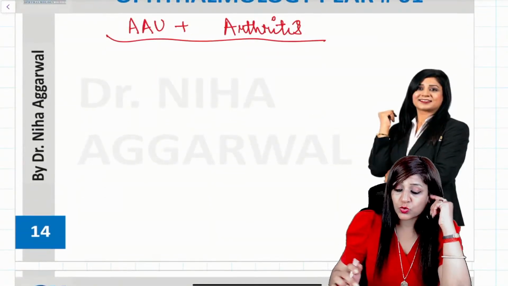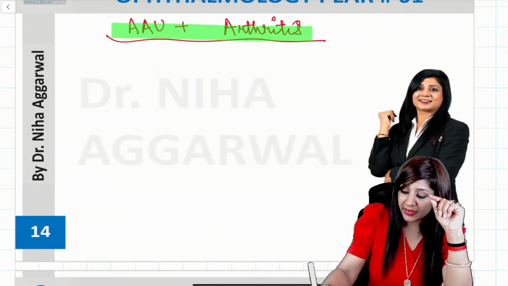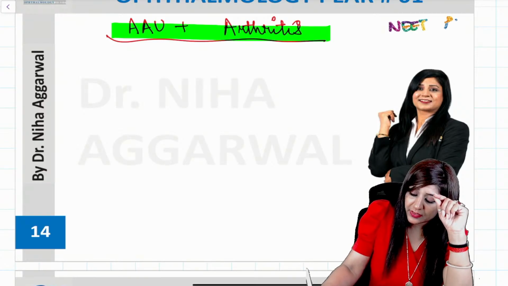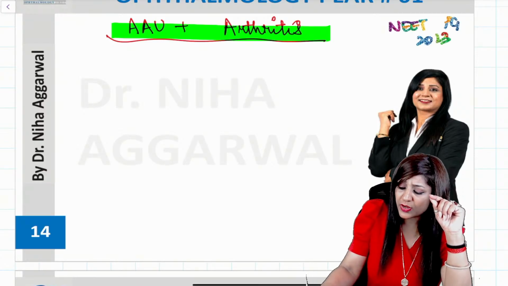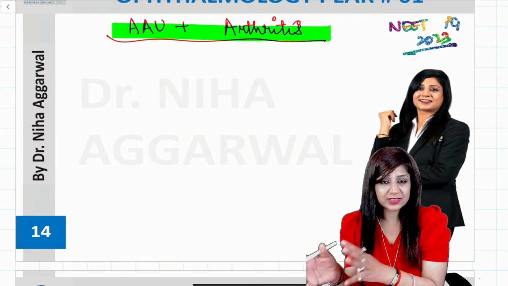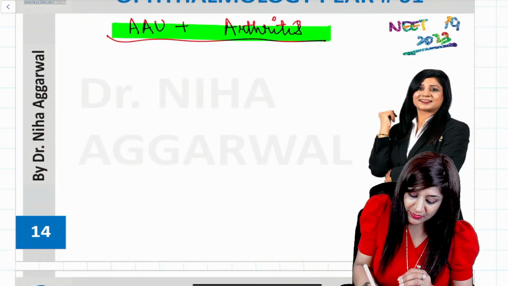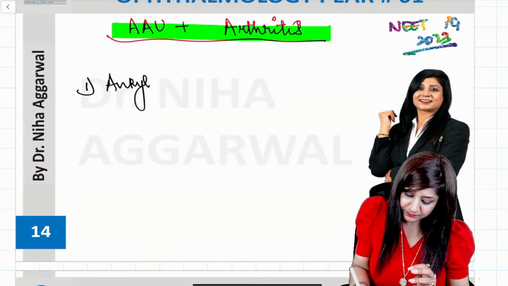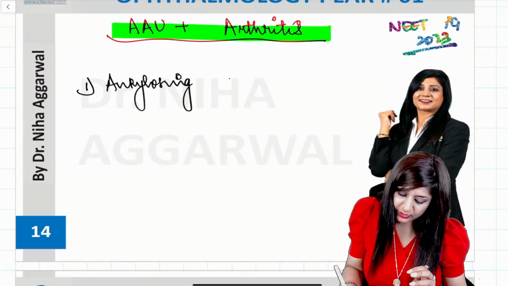Now coming to a very important thing, and again this is your NEET PG 2023. There had been a question related to it. If they are asking me about uveitis along with some kind of arthritis, then what kind of answers can we give? I can think about ankylosing spondylitis.